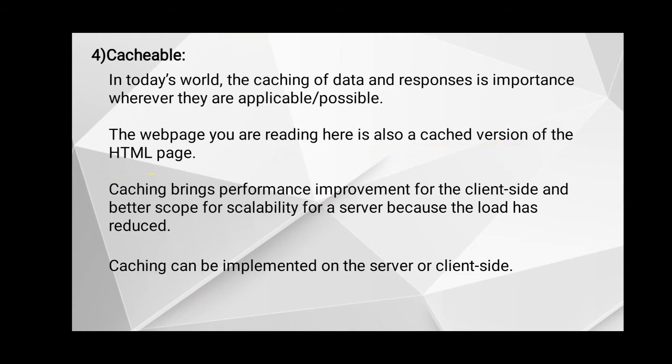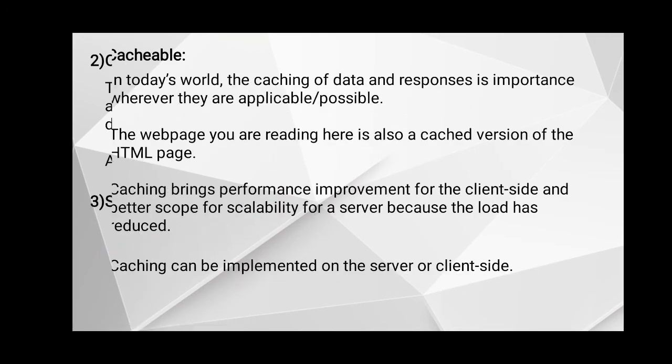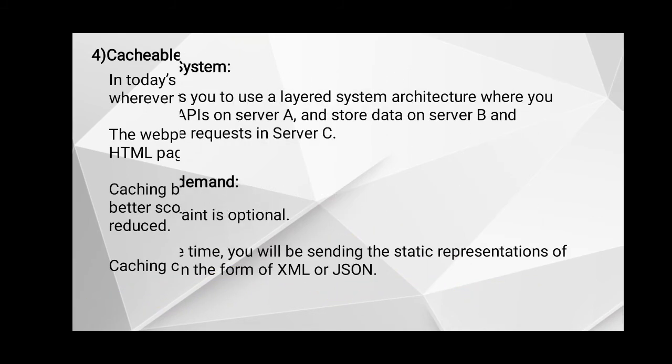Well-managed caching partially or completely eliminates some client-server interactions, improving your scalability and performance. Caching brings performance improvement for the client side and better scope for scalability for a server because the load has reduced. And lastly, caching can be implemented on the server or client side.